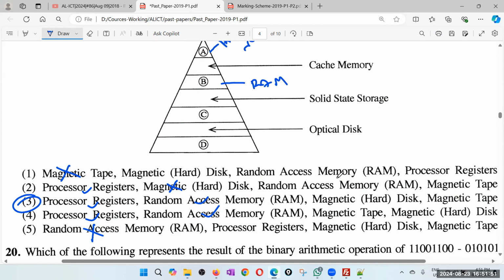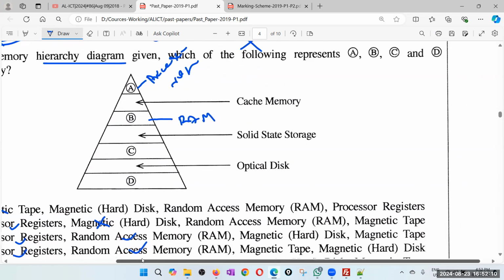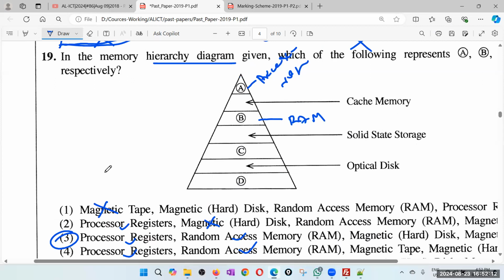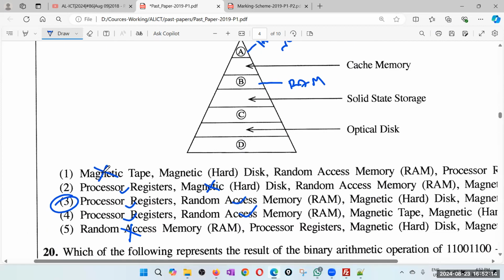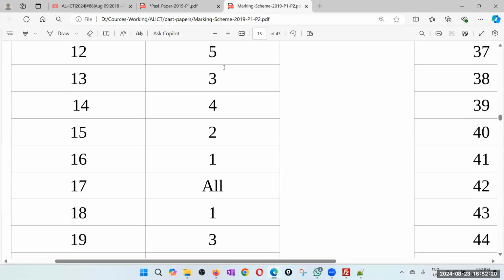C for the third one: registers, RAM, magnetic disk, magnetic tape. So they have taken magnetic disk after solid state storage, but solid state storage and magnetic disk are sort of at the same level. But do they talk about the speed? No, they are not talking about the speed. But anyway, the reasonable answer, definitely, must be the third one for question 19. Yes, the answer is the third one.